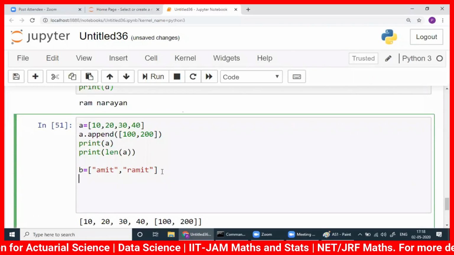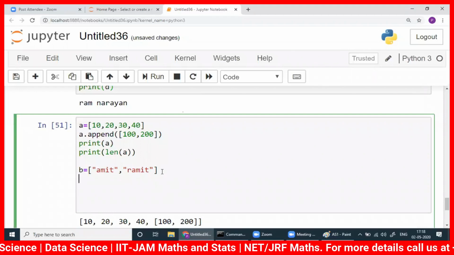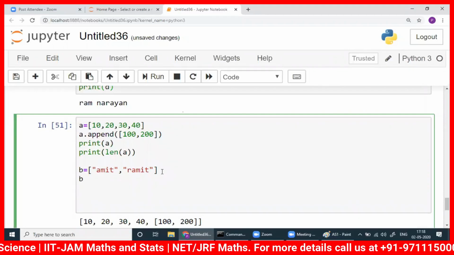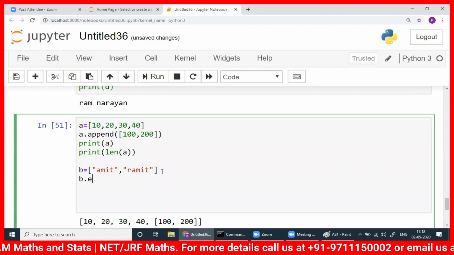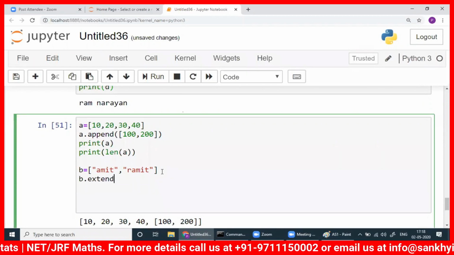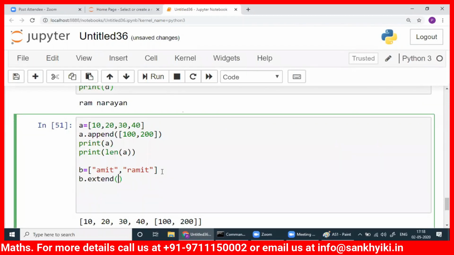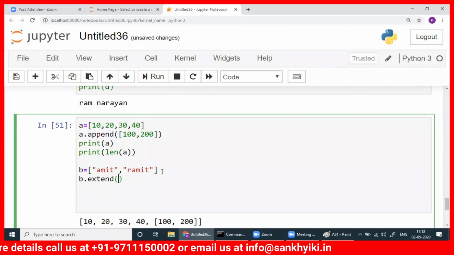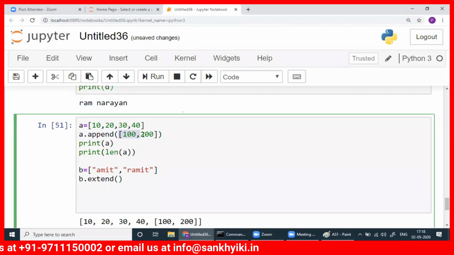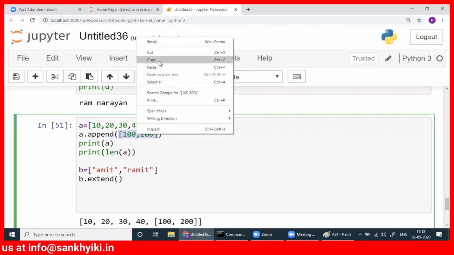And then I want to append, okay? I want to extend here. Dot extend. And here, in extend, I will write a similar thing this way. Okay, two things I will extend. Then you will see the difference.